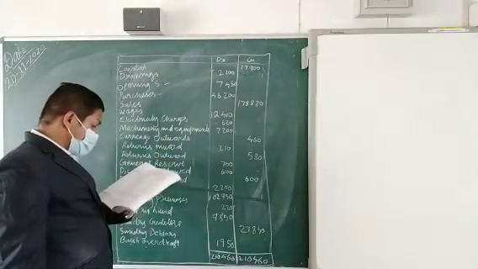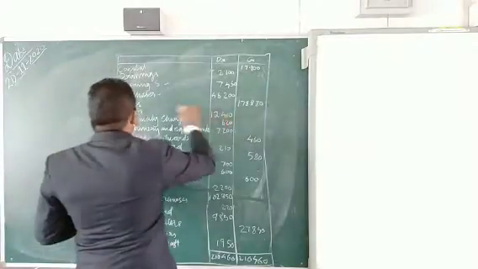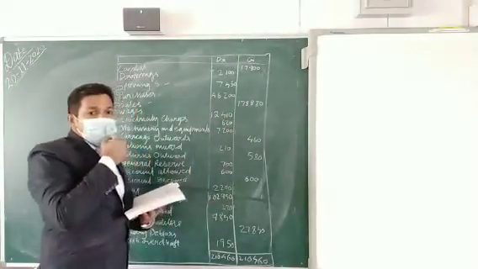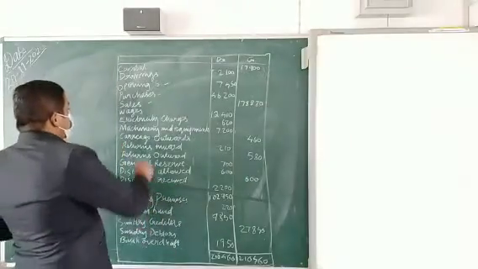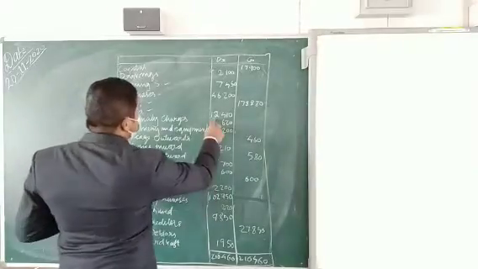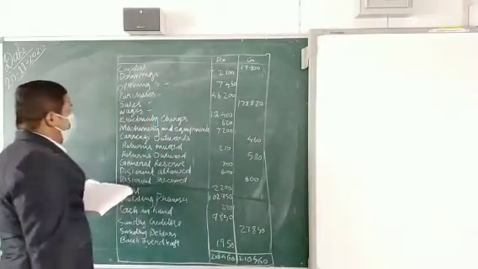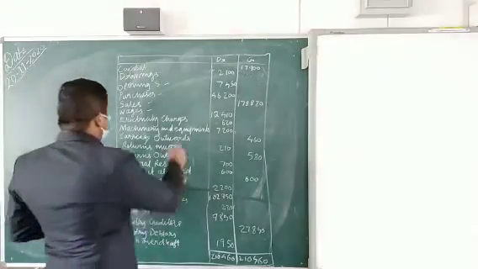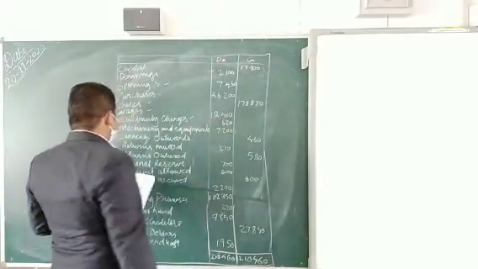Next, sales. Sales are given on the credit side, that is okay. Purchases are on one side, and sales will be on the other side, so that is also correct. Wages are written on the debit side, that is correct. Electricity charges are given on the debit side, that is also correct.